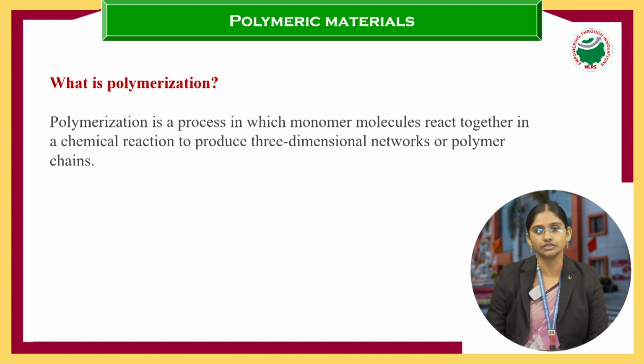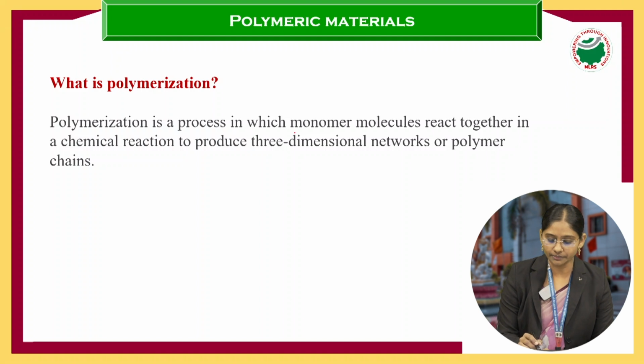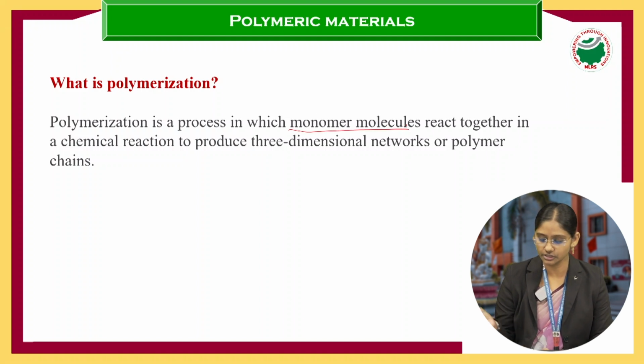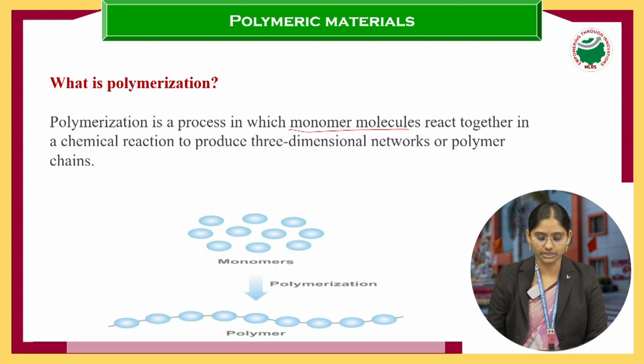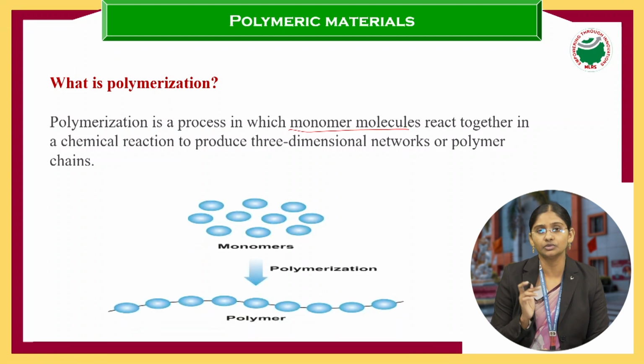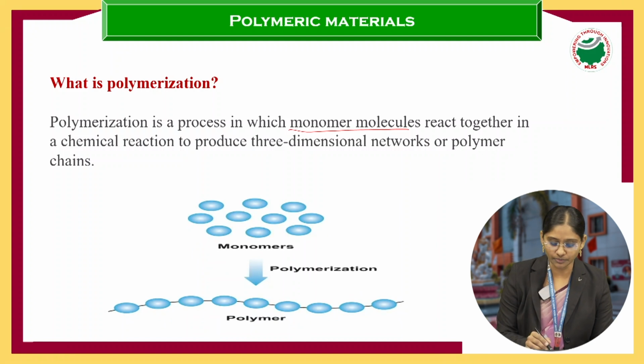Polymerization means monomer molecules. What is meant by monomer? Monomer is nothing but the small units.